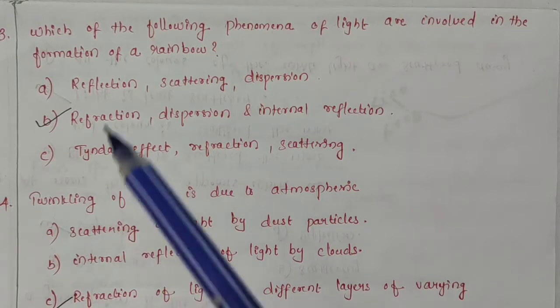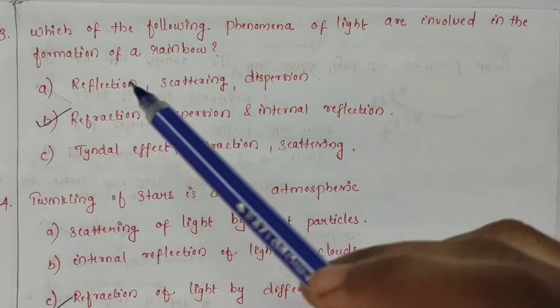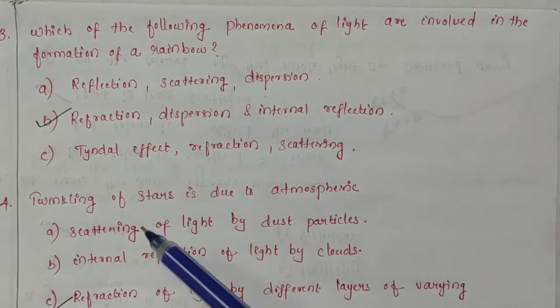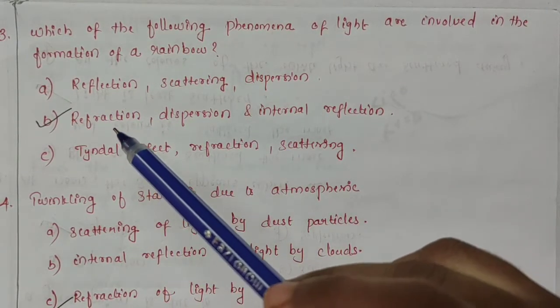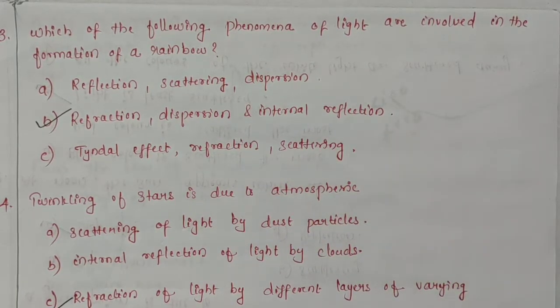Now the third question. Which of the following phenomena of light are involved in the formation of a rainbow? The right answer is refraction, dispersion and internal reflection.